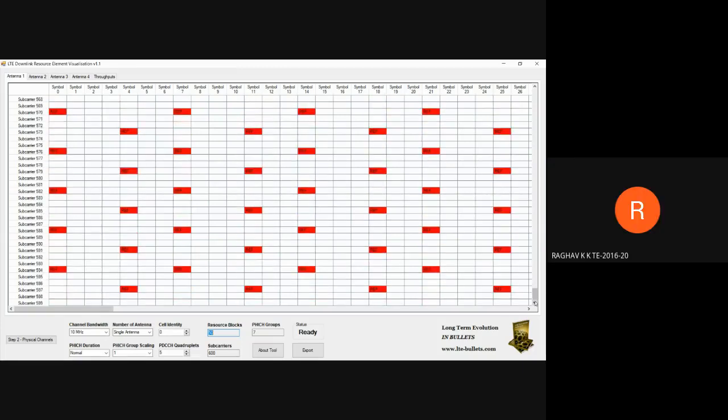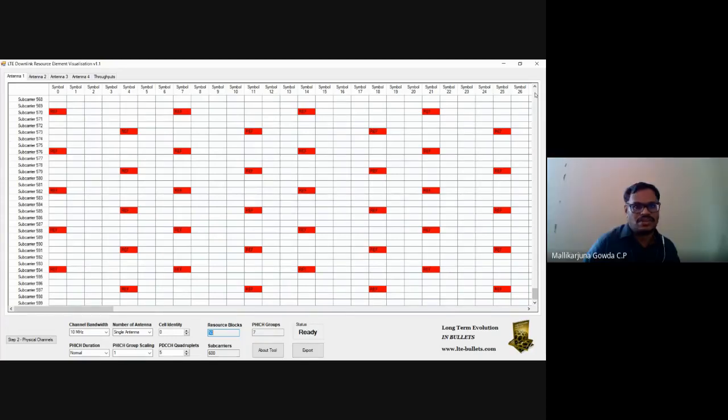It will be carried over only 62 subcarriers. Also, see here, up to 599 subcarriers we are able to see, right?